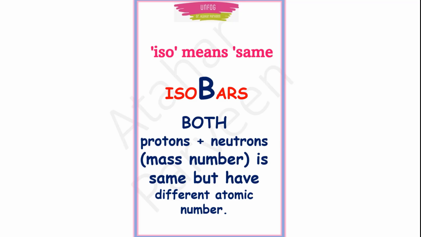Next, isobars. Iso means same, B for both, let us say. What are that both here? We are talking about protons and neutrons. Iso means same, B for both. What are both? Protons and neutrons. That means mass number. Same mass number will be there. The other thing will be atomic number, which is different.